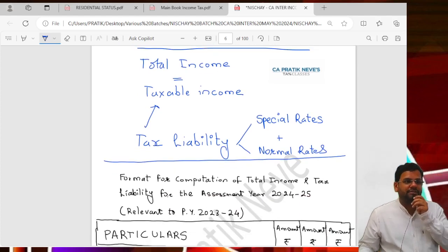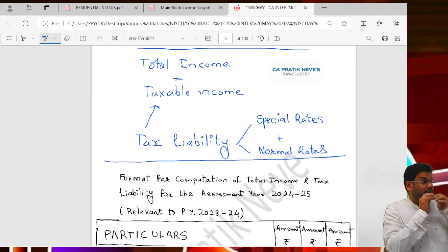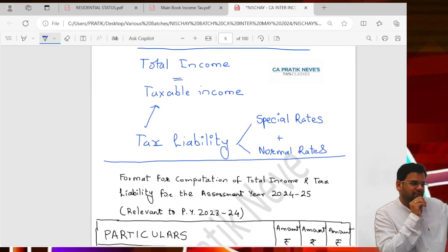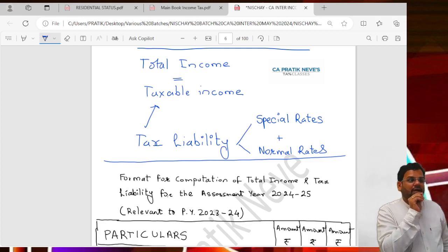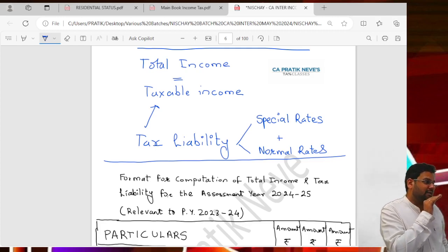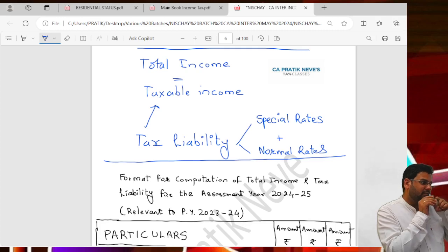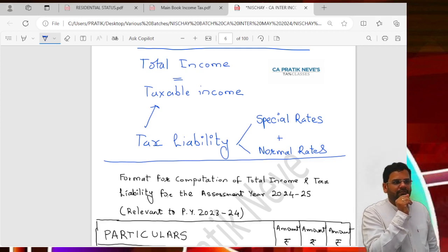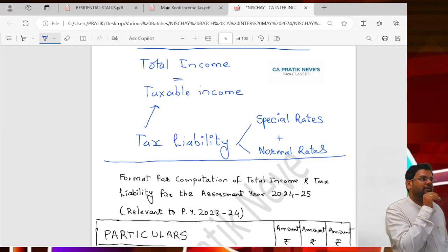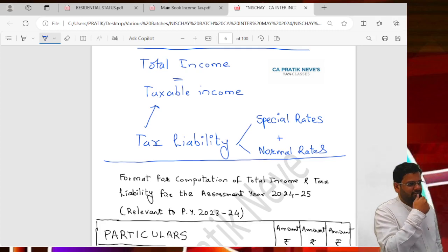See, I am sure in GST what happened? Day one we had done one diagram. A sold goods to B, B sold goods to C, C sold goods to D. And as we came to the last day, that diagram got more and more clear. Same thing will happen in income tax also. These things will keep on becoming more and more clear.